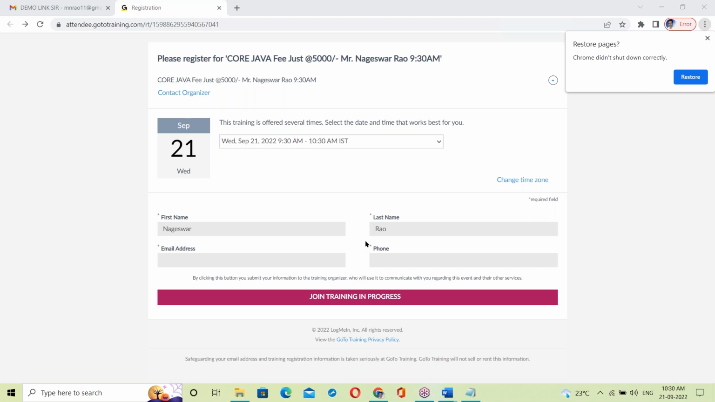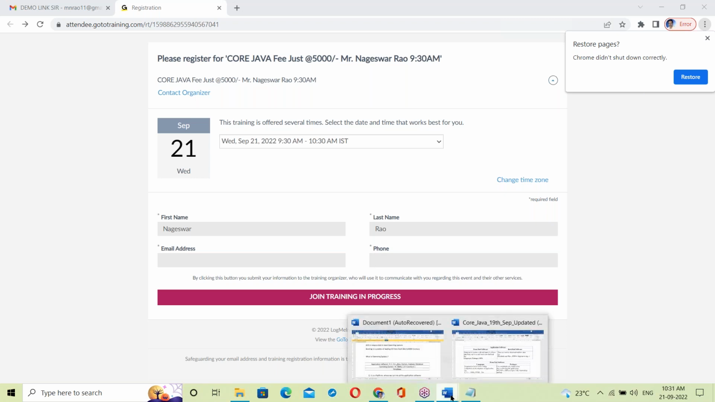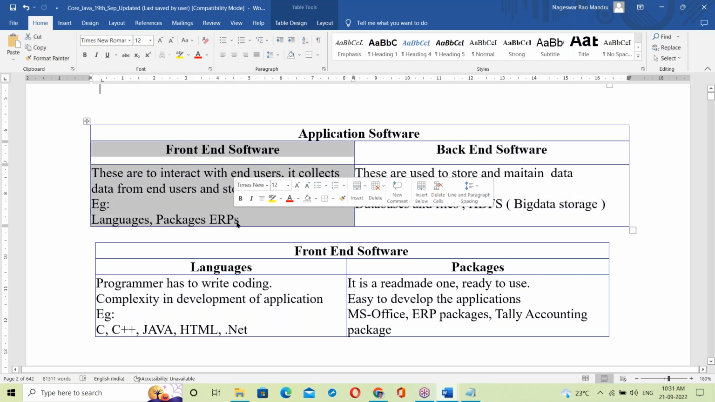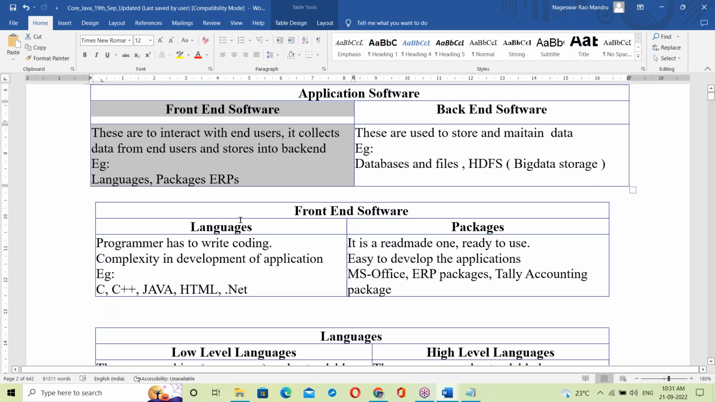Backend is to store the data, and this is front end. So Java comes under the front end. Java is a front end. Application software has front end and back end, and Java comes under front end. Now let us move to front end.